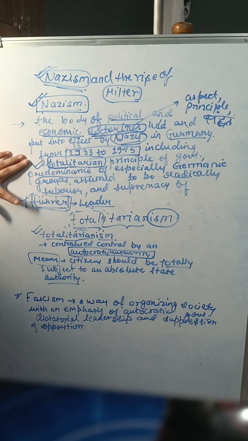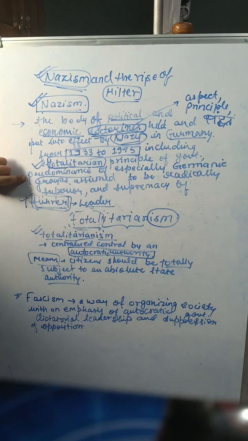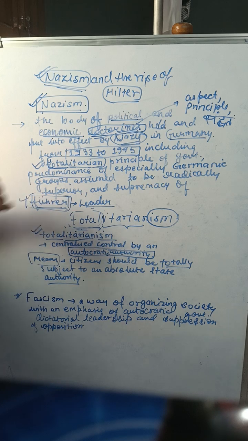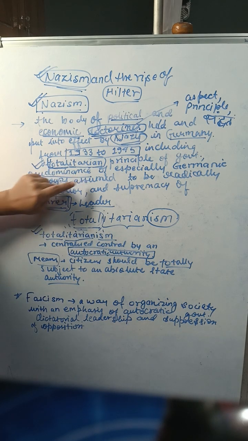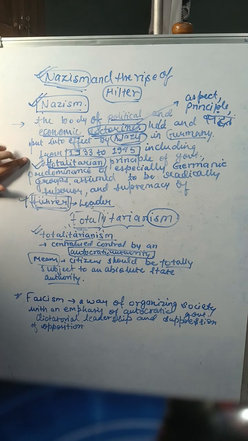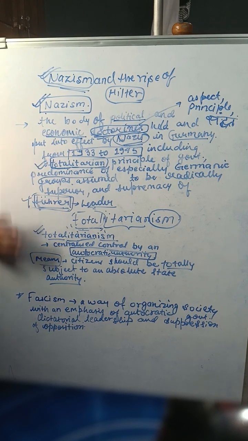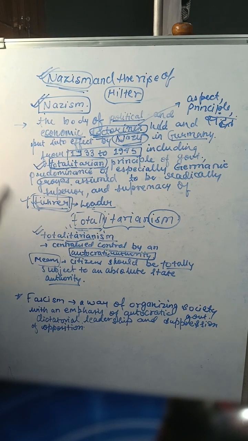First one is totalitarian principle of government, which I've just explained to you over here. And then predominance of especially Germanic groups.